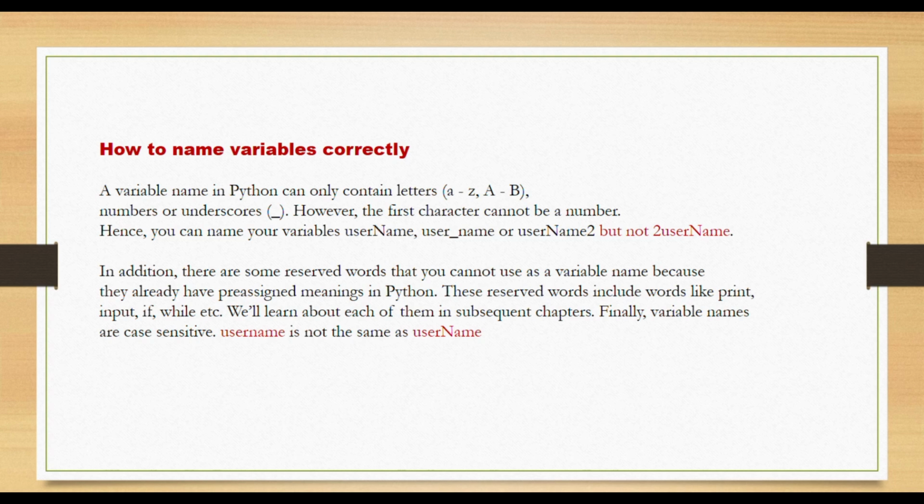And finally, variable names are case sensitive. You need to understand this. This is very, very important. For example, if I give my variable name as username, and then when I want to use that same name, I cannot think that when I write it differently, it is going to call this username. No. Wherever I'm using it in the program, I must spell it the same way I gave it from the beginning when I declared it.